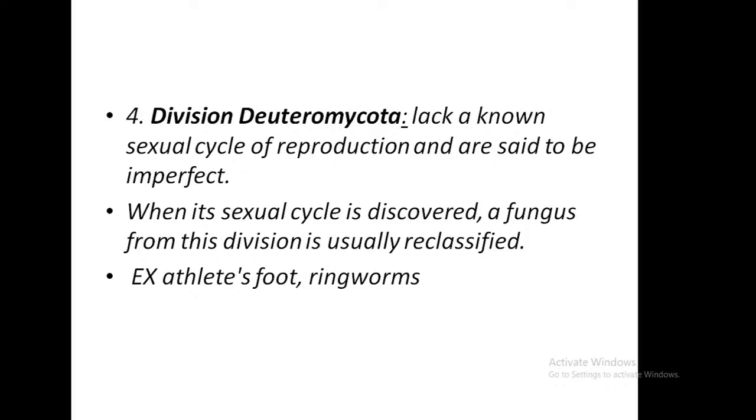When its sexual cycle is discovered, a fungus forms. This division is usually reclassified. Examples are athlete's foot and ringworm. So this is the fourth class, the division Deuteromycota.